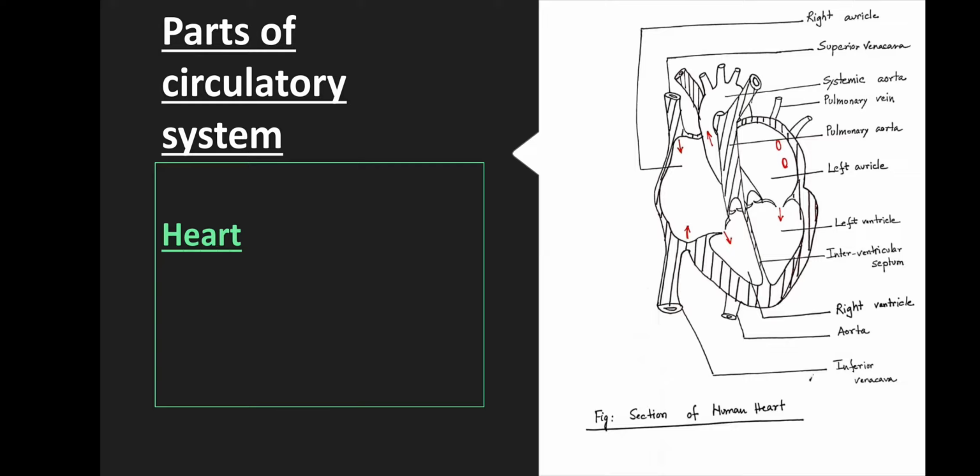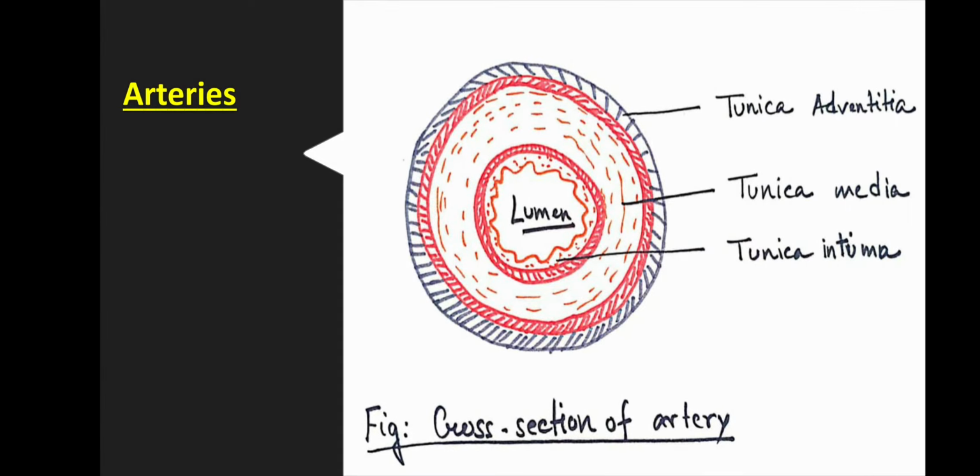Next comes the arteries. Arteries are the thick-walled blood vessels that carry oxygenated blood from the heart to different organs. Arteries carry blood away from the heart. Exception being the pulmonary artery that carries deoxygenated blood from the heart to lungs where the oxygenation of blood takes place.